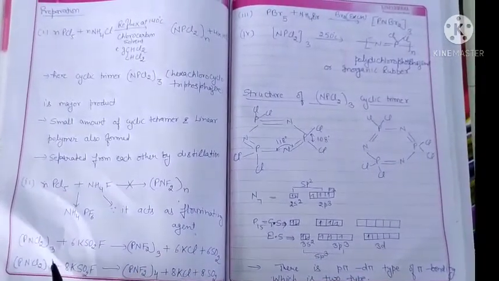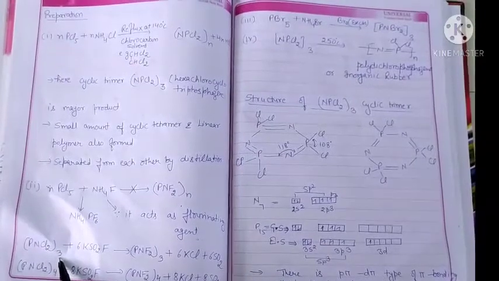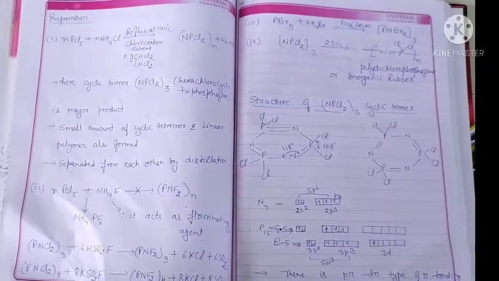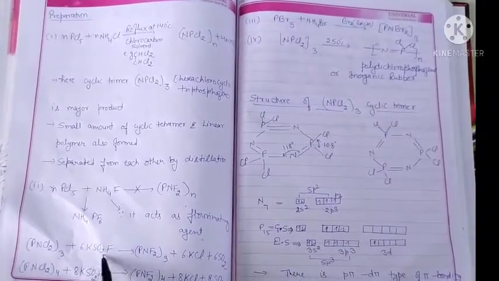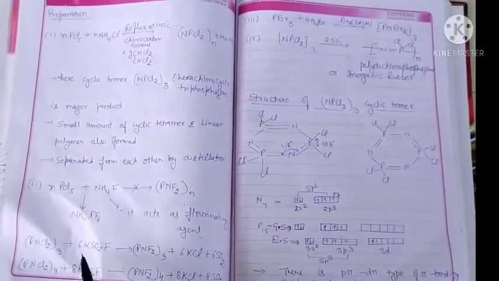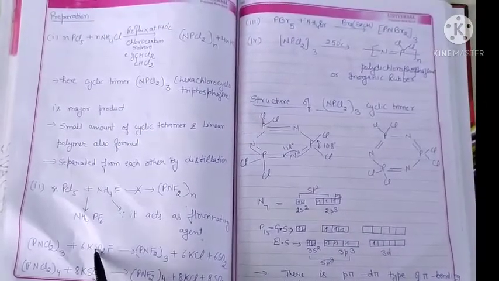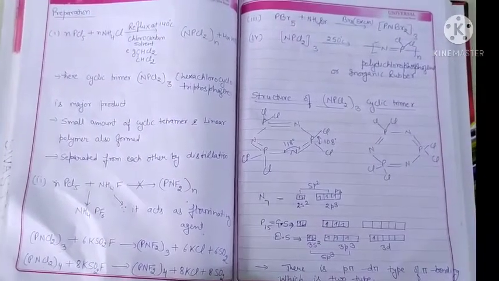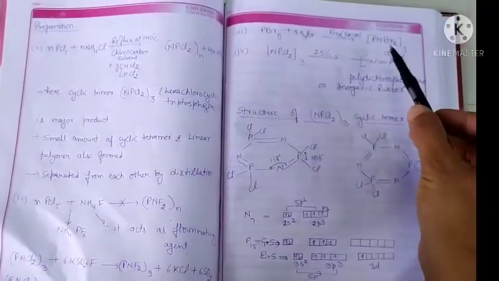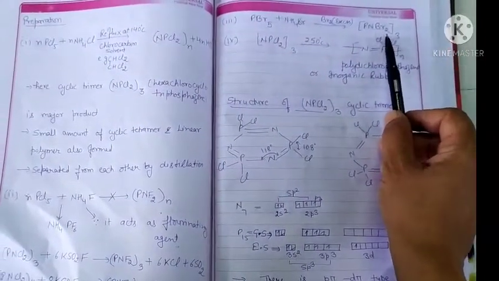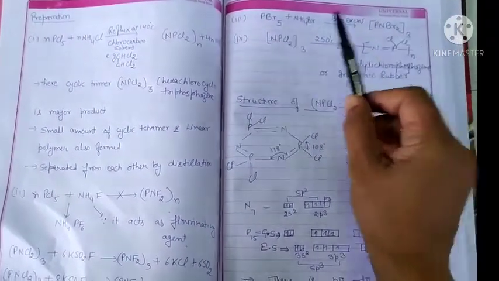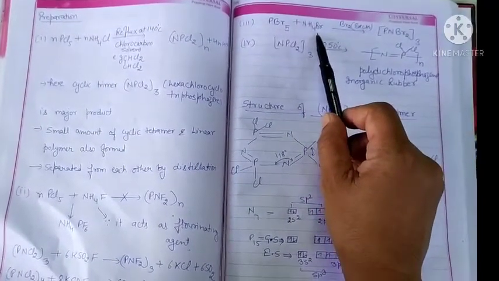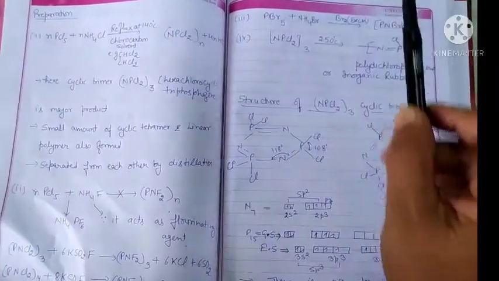So it is prepared by the reaction of the trimer or tetramer of phosphonitrile chloride with potassium fluoride in the presence of the solvent SO2. Here KF is the fluorinating agent and SO2 is the solvent, and it forms the trimer and tetramer of phosphonitrile fluoride. If we want to prepare phosphonitrile bromide or polybromophosphazine, it is formed by the reaction of phosphorus pentabromide with ammonium bromide in the presence of excess bromine.